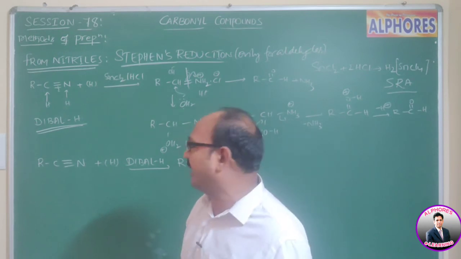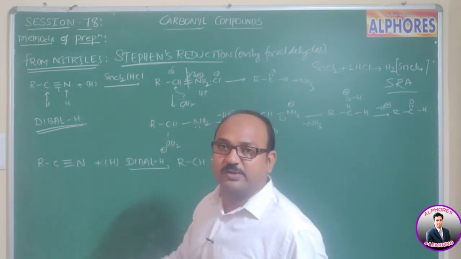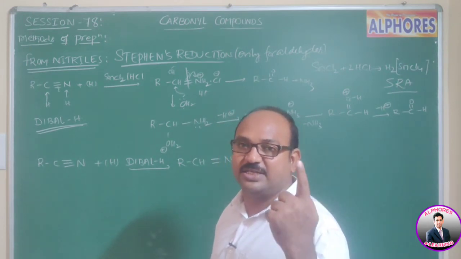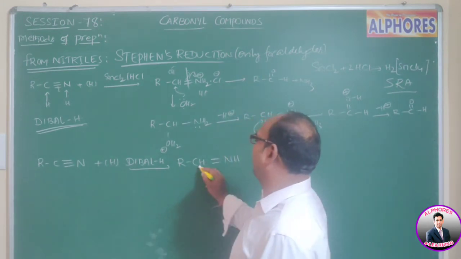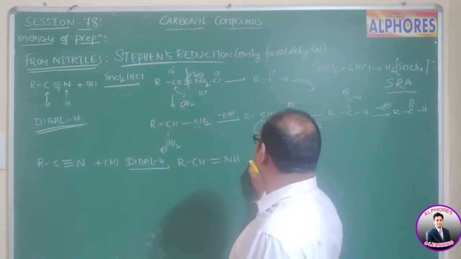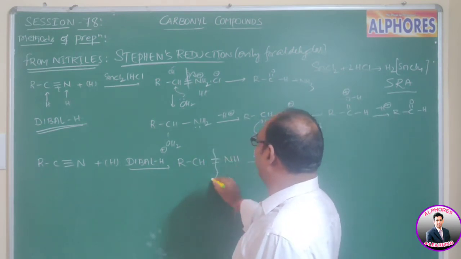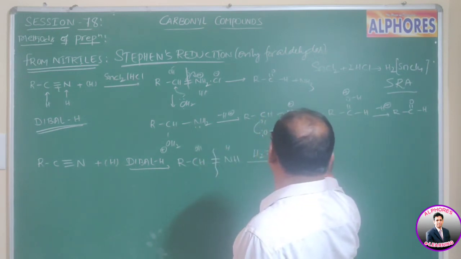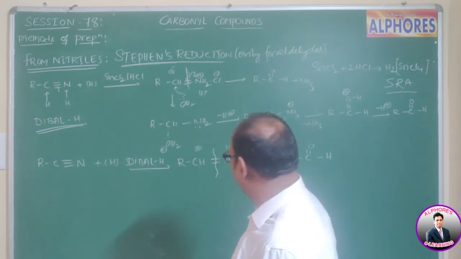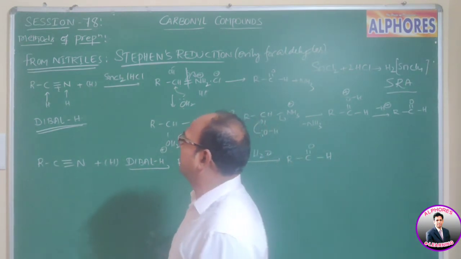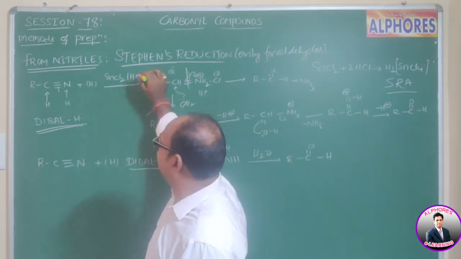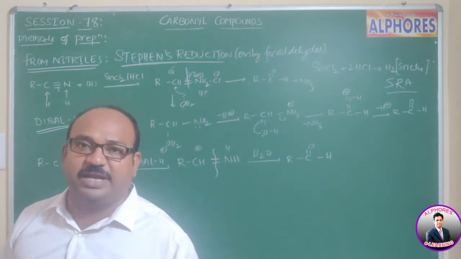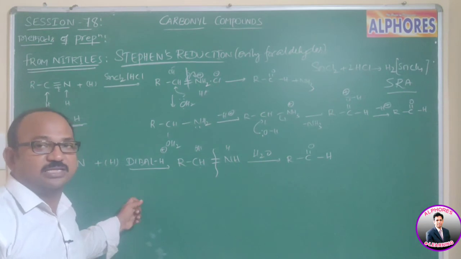It is also a reducing agent, but selective and a poor reducing agent because it consists of only one H minus. Then you are getting imine. This imine upon hydrolysis, again H here, OH here, gives RC double bond O, H. So from nitrile, if we are using SnCl2 and HCl, that is Stephen's reduction. And instead of that, if you are using DIBAL-H, that is not Stephen reduction.